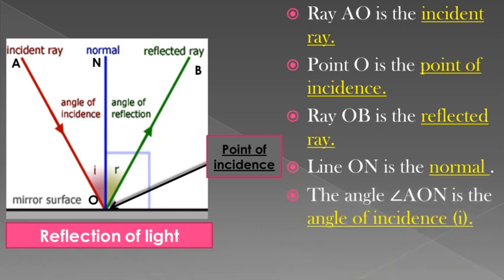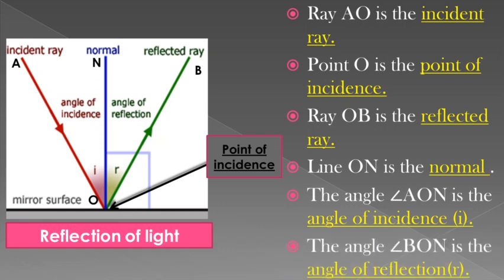And the angle AON is the angle of incidence. That means the angle between the incident ray and the normal is the angle of incidence, denoted by I. And the angle BON is the angle of reflection, that is between the normal and the reflected ray, denoted by R.